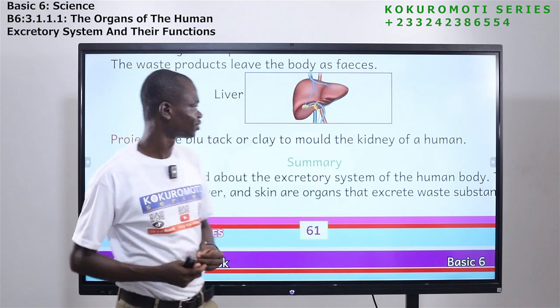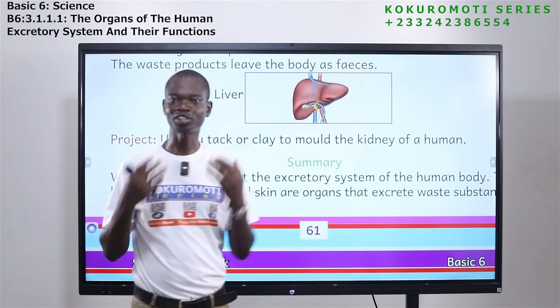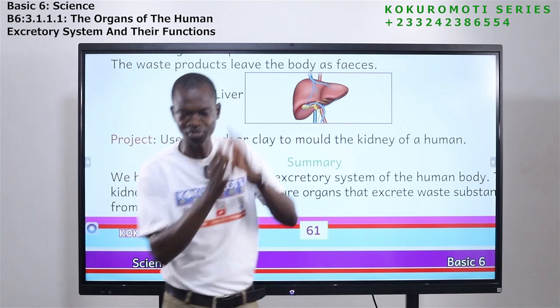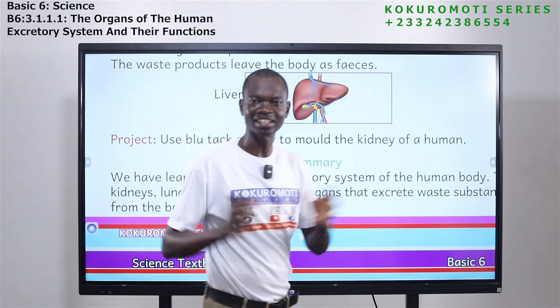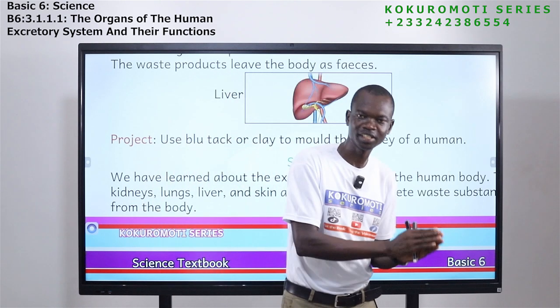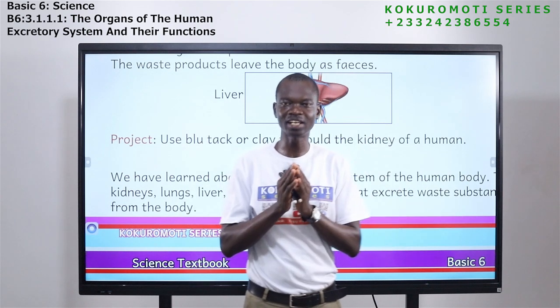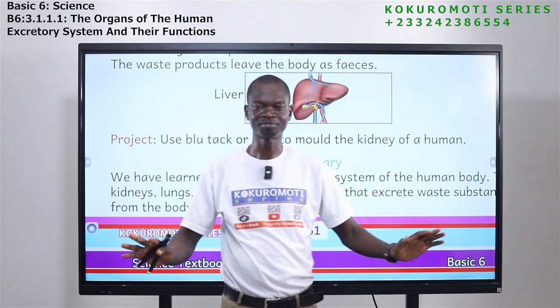The next one is the liver. Cholesterol, fat in the body. It is the duty of the liver to remove them from the body. So these are the organs that come together to form the excretory organ. All these organs remove waste products from the body. That is what we have learned today.